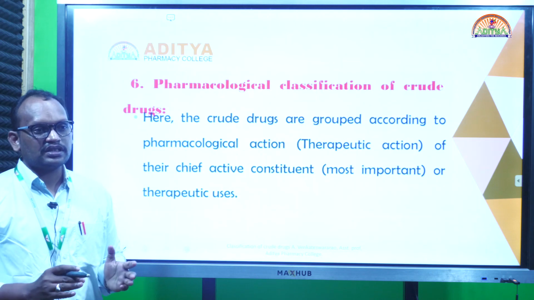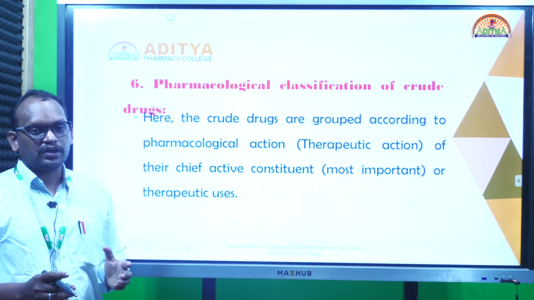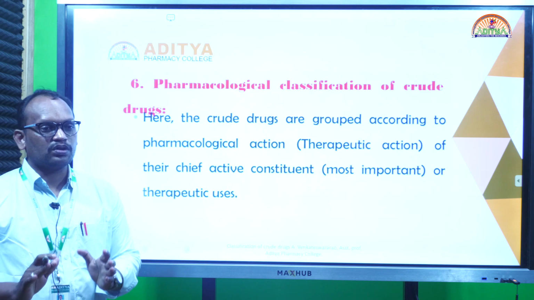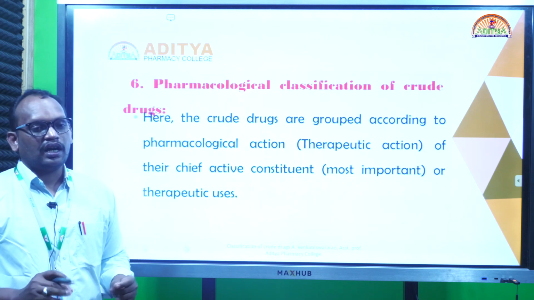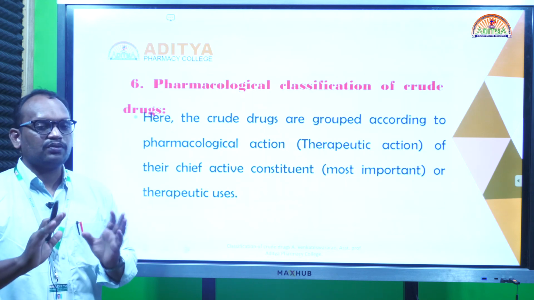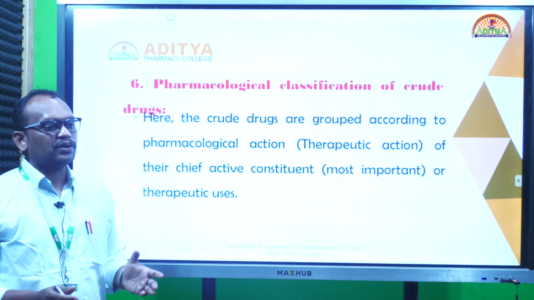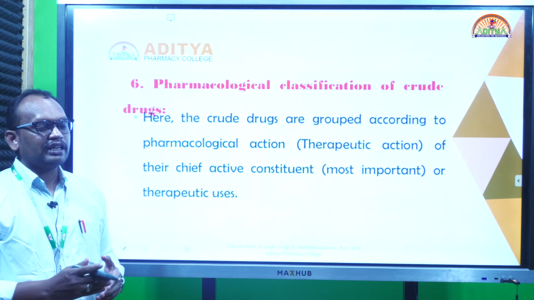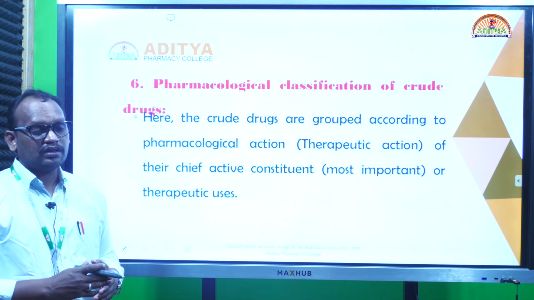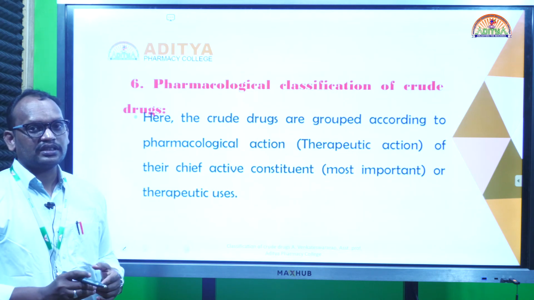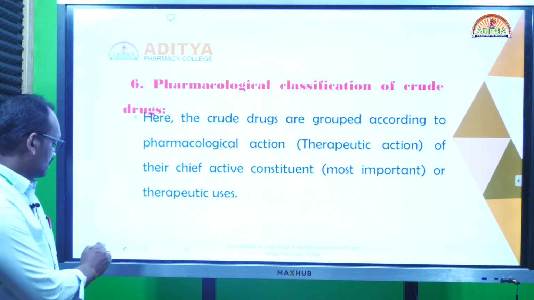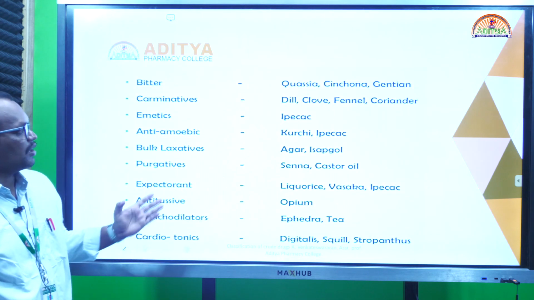Suppose drugs are used for laxative properties, they are put into one group. Drugs acting on the heart are put into one group. So based on the pharmacological action, irrespective of the origin of the drug or its chemical nature, if they have a similar pharmacological action, they are put into one group. This type of classification we call the pharmacological classification.